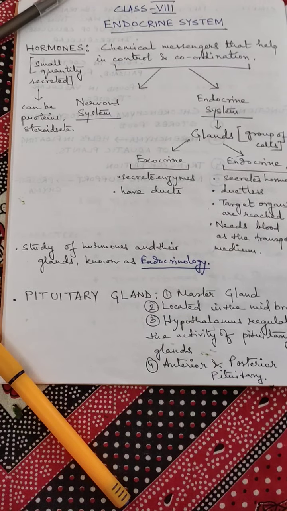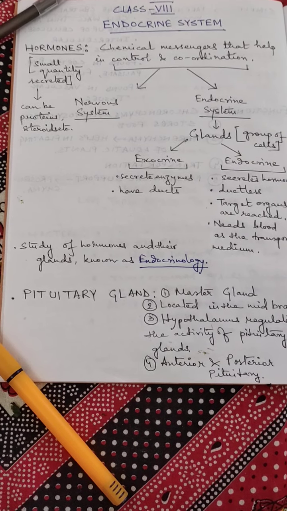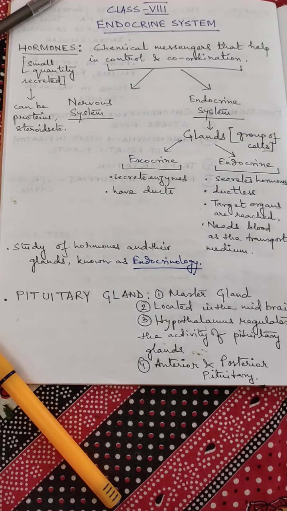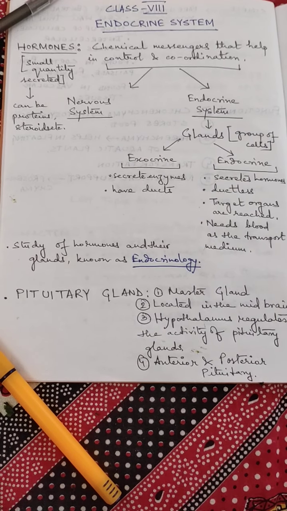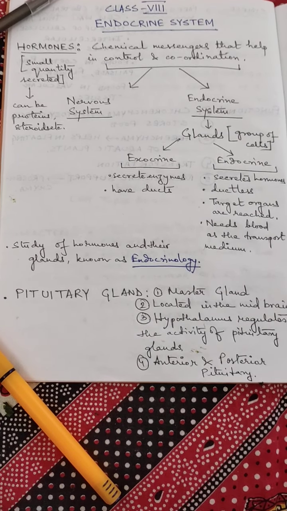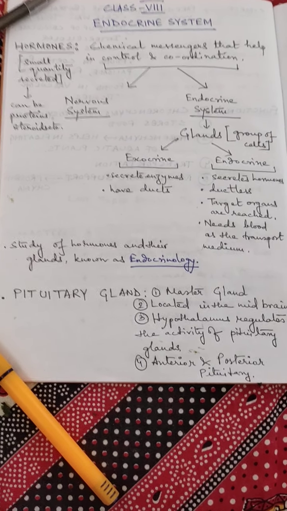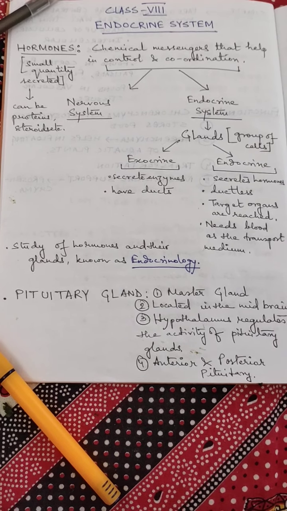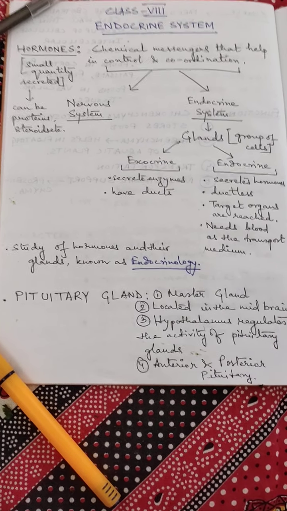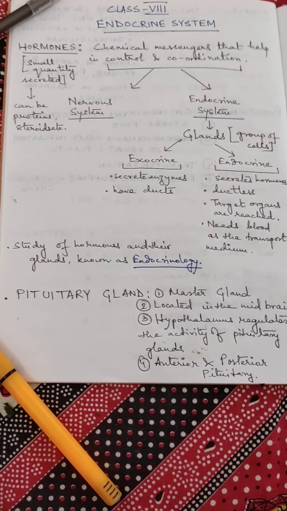Now there are some glands in your syllabus which we need to learn. The first gland we need to know is the pituitary gland. This gland is located in the midbrain. You must know the location. It is known as the master gland. Why? Because it controls and coordinates the functioning of all other endocrine glands in our body.